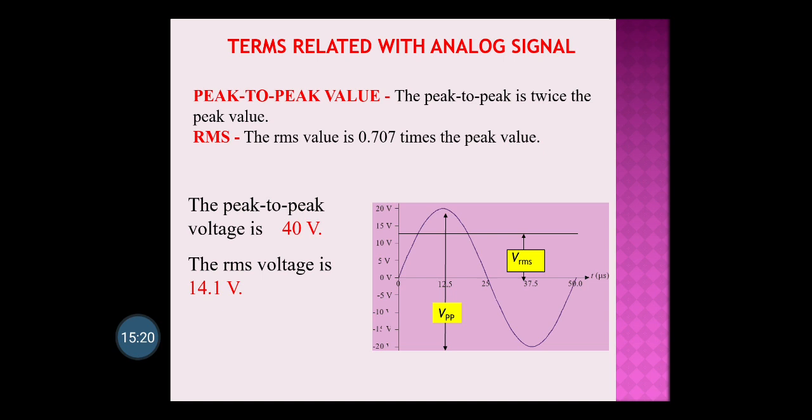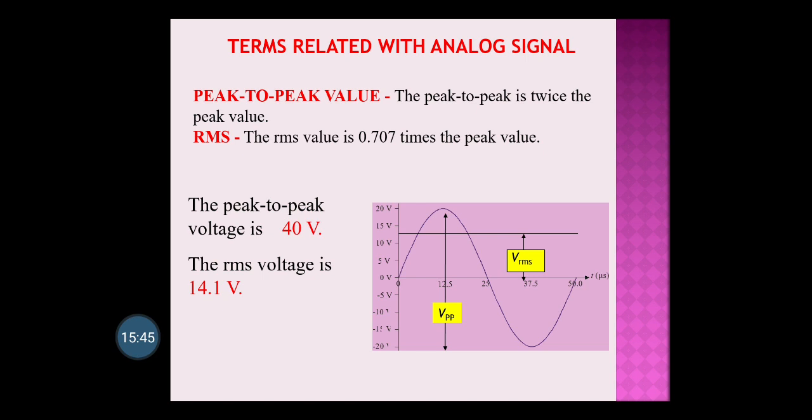Now the next very important term related to analog signals is peak to peak value, which I showed you in the last slides. Peak to peak value is twice the peak value. If you see the highest positive value reached and the highest negative value reached, the total becomes the peak to peak value.